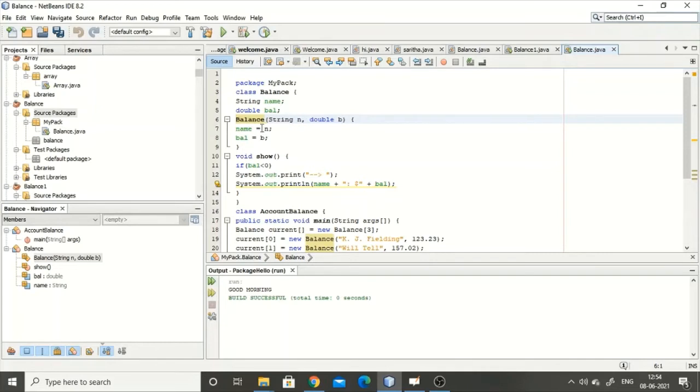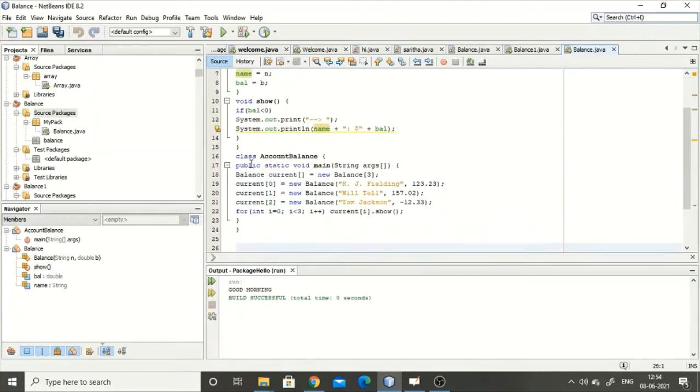Whatever name you give, that will be stored in the name, whatever balance you give, that will be stored, and if balance is less than 0, this will be printed, and then continue with the print of this. If not, only this will be printed. Then I told how you create a main class, AccountBalance, with the main function. There I created an array of size 3, and using new, that means when the object is created for current 0, 1, 2, I called new Balance, and I passed the name and the balance amount over there.